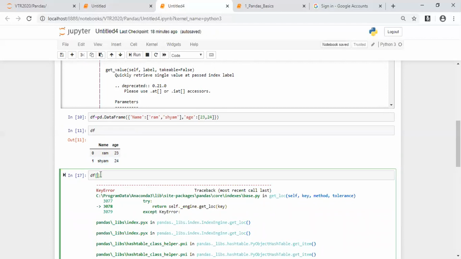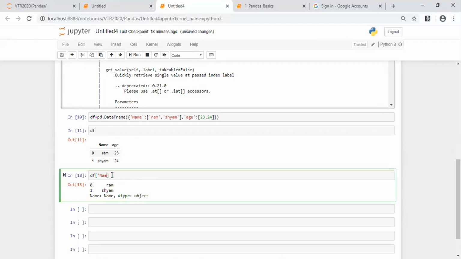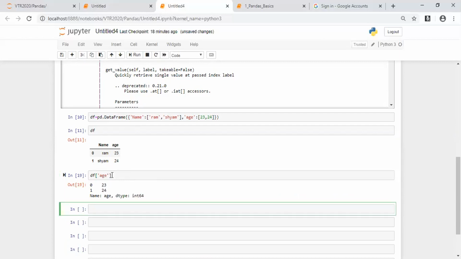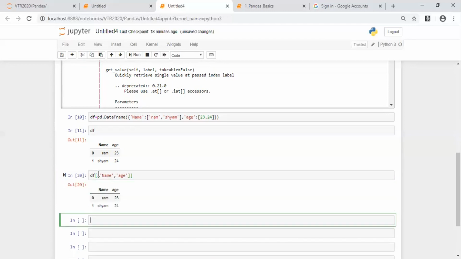Assume that I require only the name column. If you need only the name column, then you can try like this: df of name. Yes, this makes sense. Now I say I require only age. Very simple, you can do df of age. Okay, I require both name and age. We'll see to it. See, I got it. Are you with me, everyone?